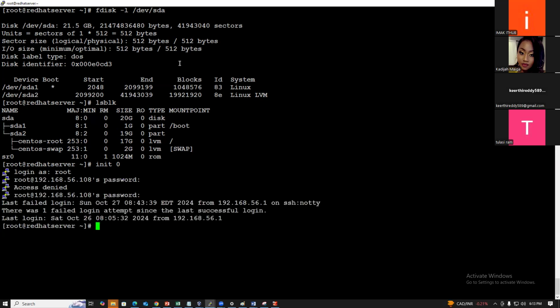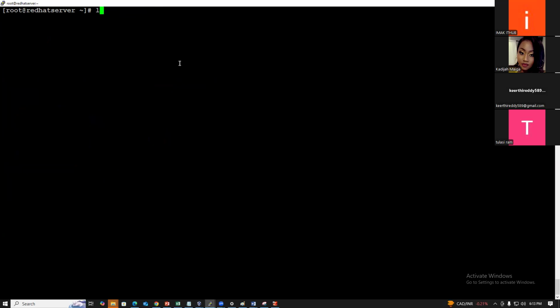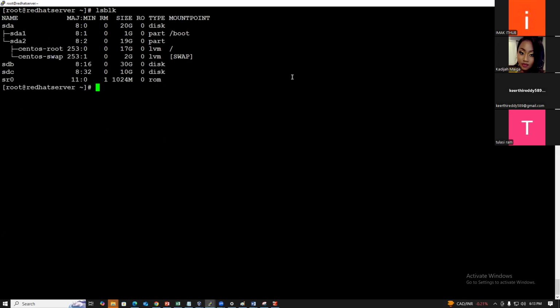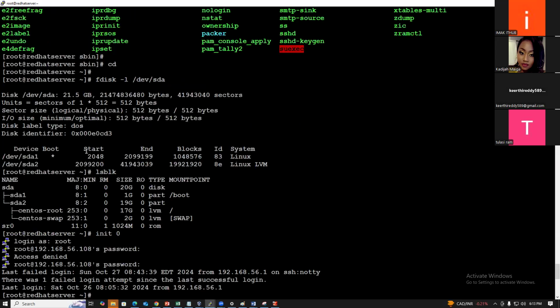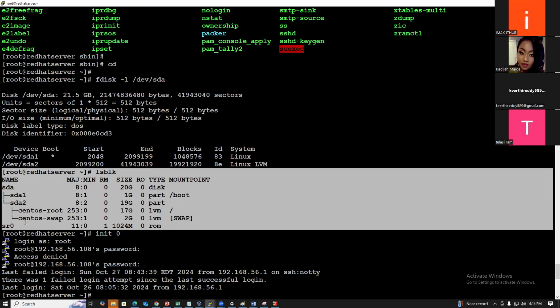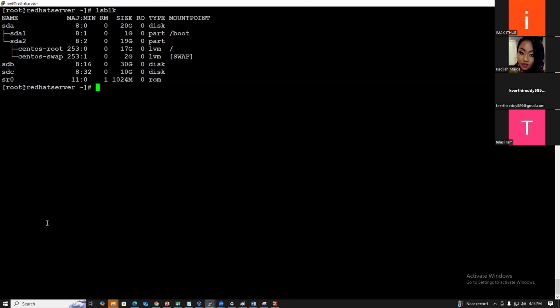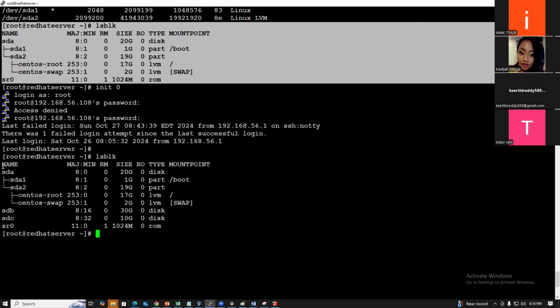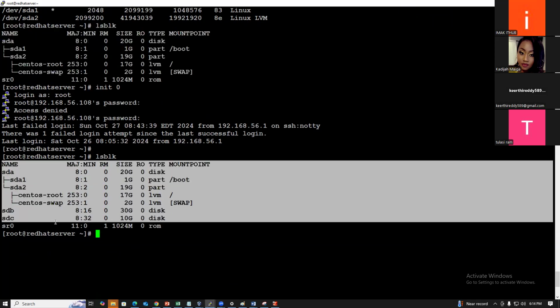If you execute lsblk, what is this lsblk? List of block devices. Before, if you used lsblk, did it show the new ones? No. So now we see the new hard disks.